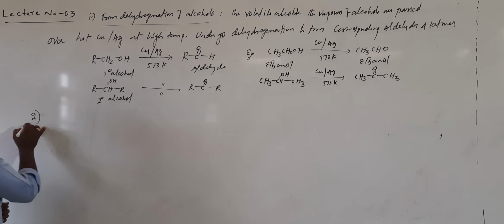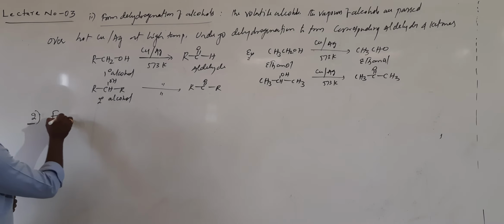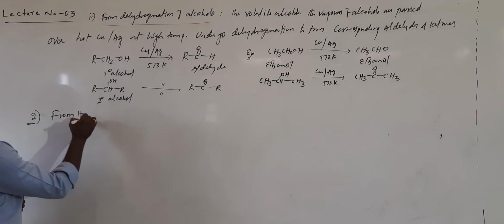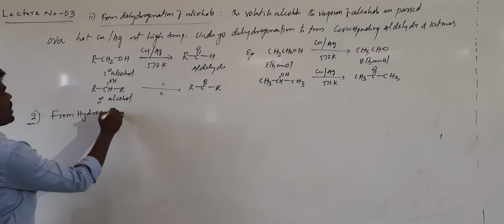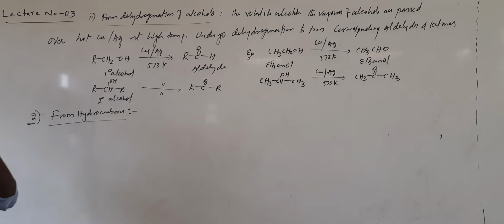And now, the preparation of aldehydes and ketones from hydrocarbons. Let us see what is meant by hydrocarbons. The compounds which contain carbon and hydrogen are called hydrocarbons. Here also there are two methods.